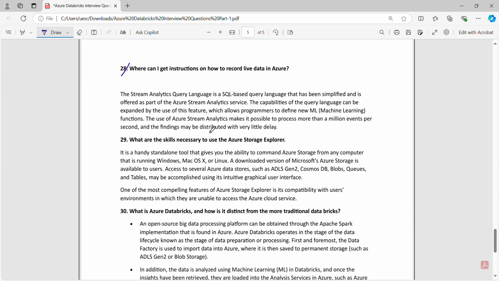Number 28. Where can I get instruction on how to record live data in Azure? The Stream Analytics Query Language. The Stream Analytics Query Language is a SQL-based query language that has been simplified and is offered as part of Azure's Stream Analytics service. The capabilities of the query language can be expanded by the use of this feature, which allows programmers to define new ML, meaning machine learning, functions. The use of Azure Stream Analytics makes it possible to process more than a million events per second, and the findings may be distributed with very little delay.